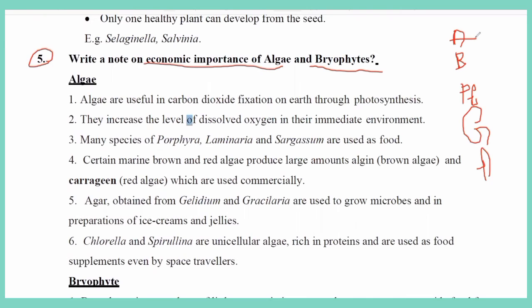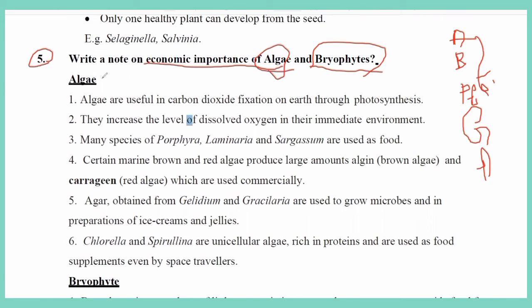Of these, algae, bryophytes and pteridophytes are the non-flowering plants, meaning they do not develop flowers. But here they asked about algae and bryophytes. In which way are they used in our daily life?